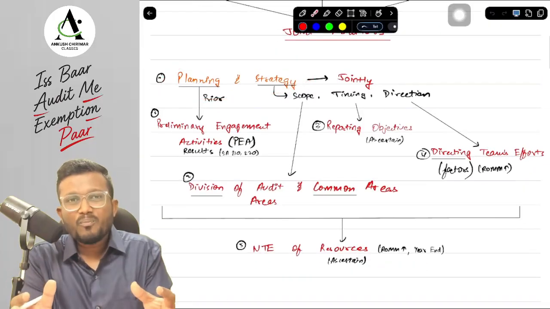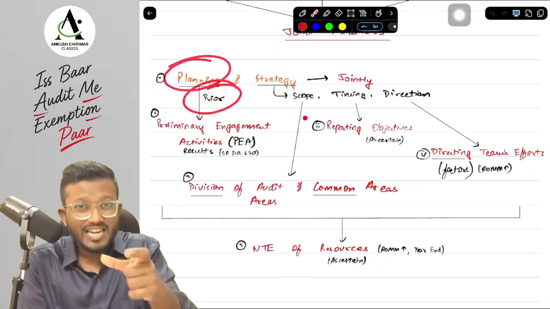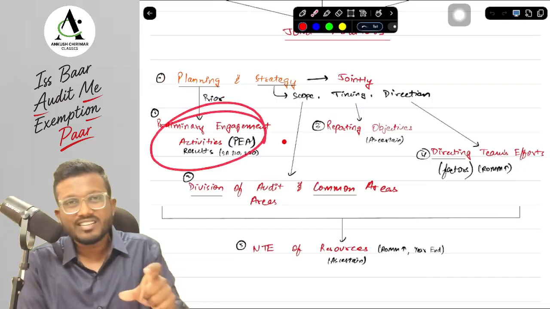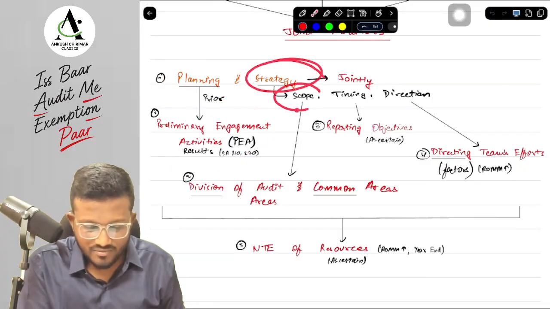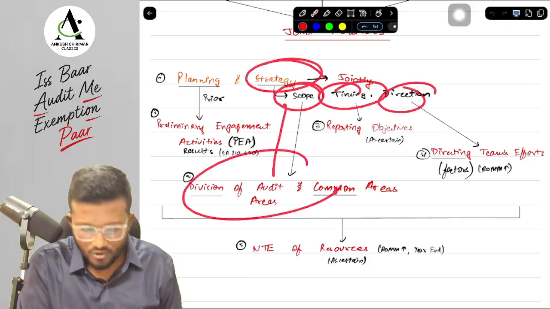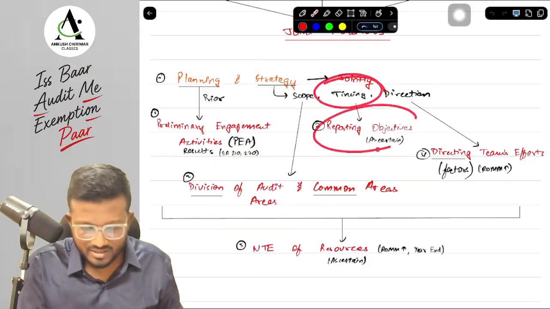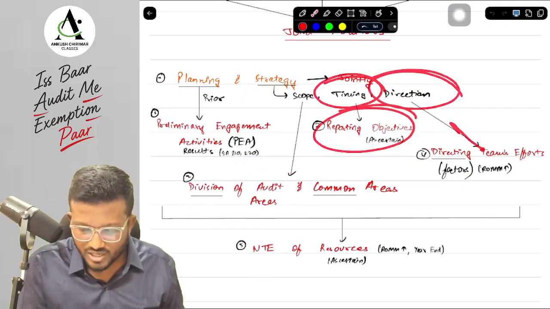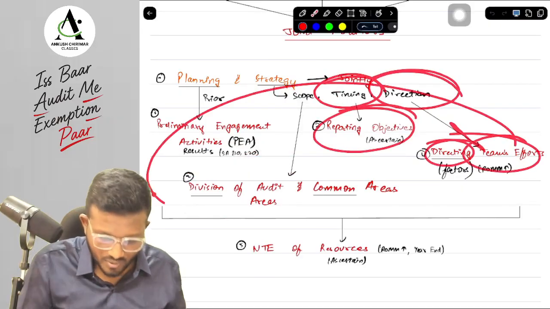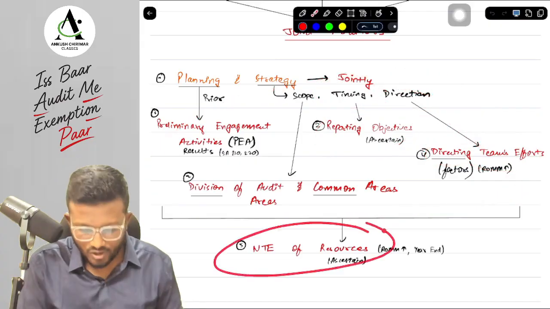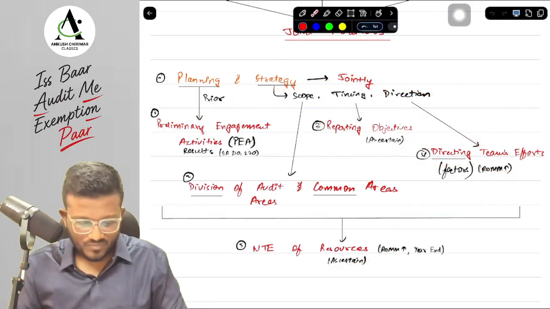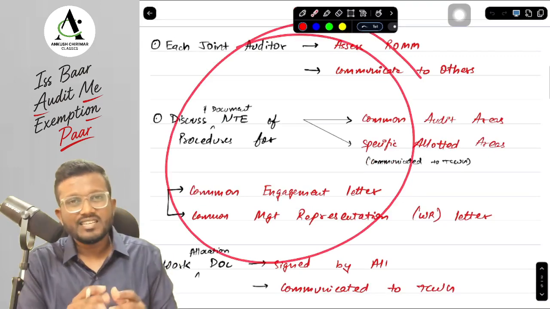How will we remember all these points? First of all, in terms of planning, before accepting the audit we do PR, that is preliminary engagement activities. For strategy, we have scope, timing and direction. For scope, division of audit areas and common audit areas. For timing, ascertaining the reporting objectives. And for direction, directing the engagement team's efforts. And after knowing everything, we get to know the NTE of resources we will need.